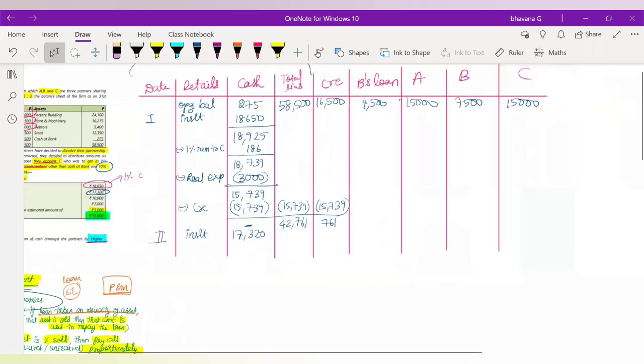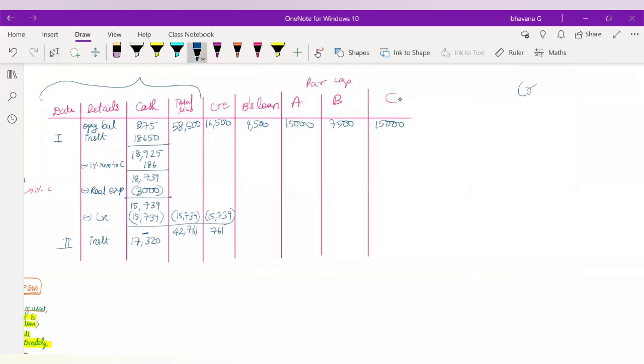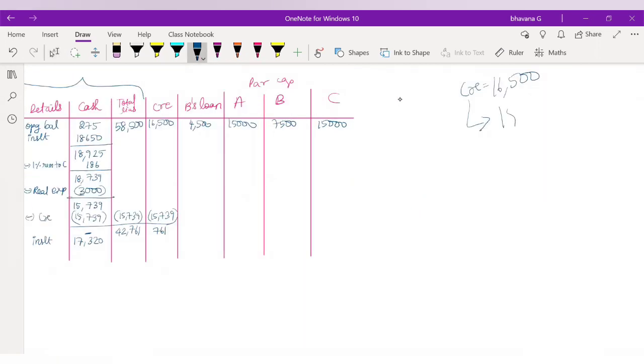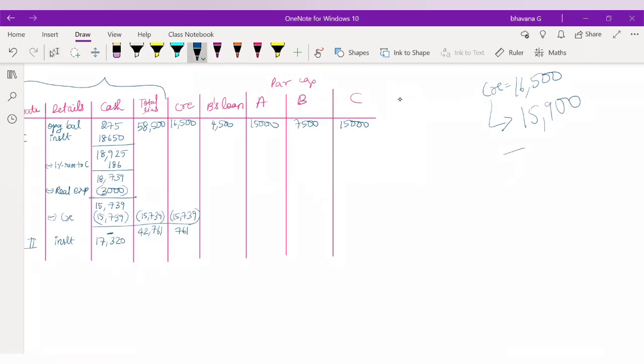So now here, just listen to me. You had creditors of 16,500, but they have settled the creditors at, as they told you in the question, 15,900. Okay, so what are the remaining creditors? We have already paid 15,739 of this 15,900. So the remaining amount which we will have to pay to the creditors here is 761 rupees only.